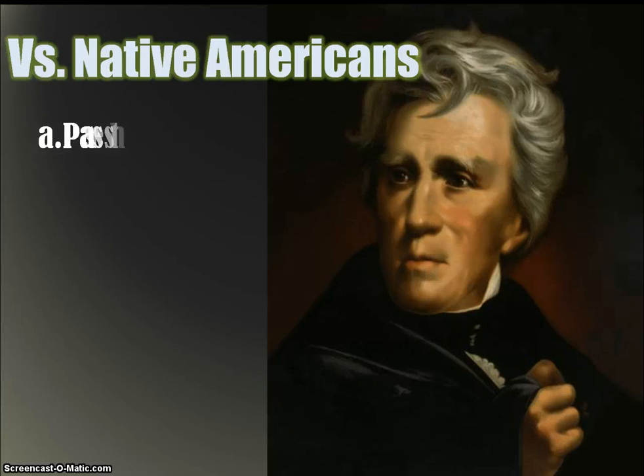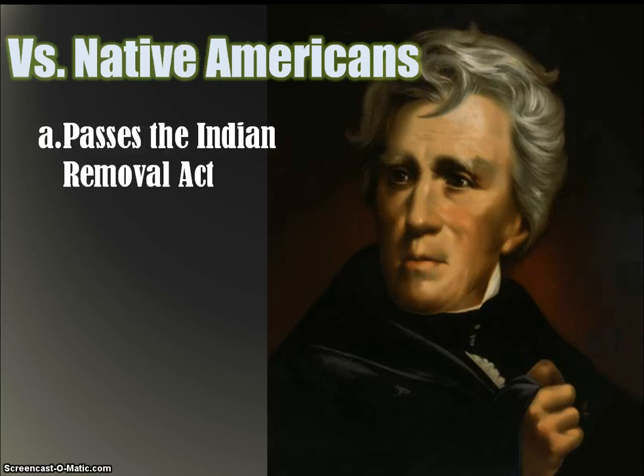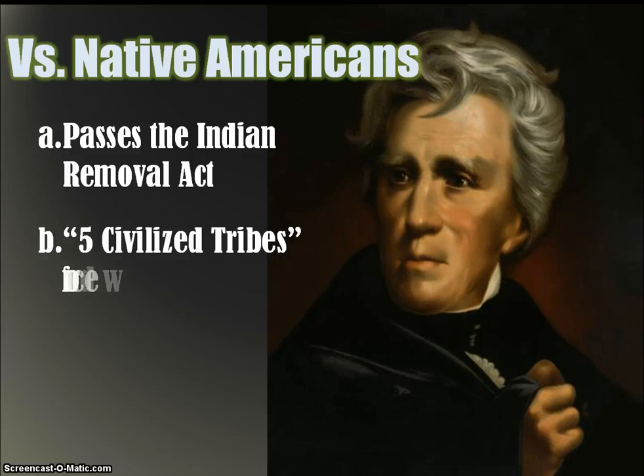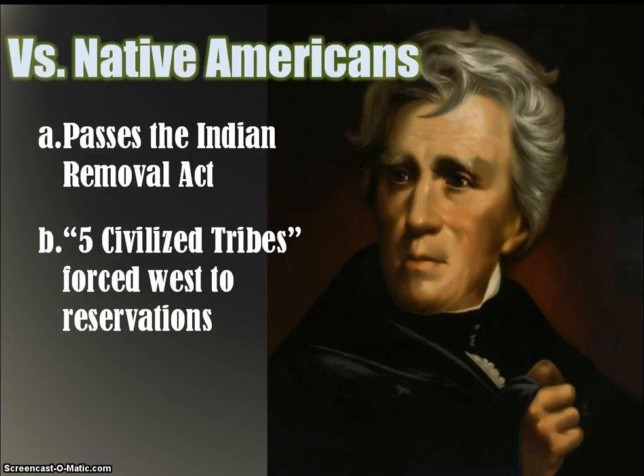Okay, Jackson against the Native Americans. He is going to pass the Indian Removal Act in 1830 in an attempt to get these Native American groups west of the Mississippi River. This will definitely benefit your farmers, and you also had a little bit of gold found on Cherokee property, and so there's a little miniature gold rush into the state of Georgia.